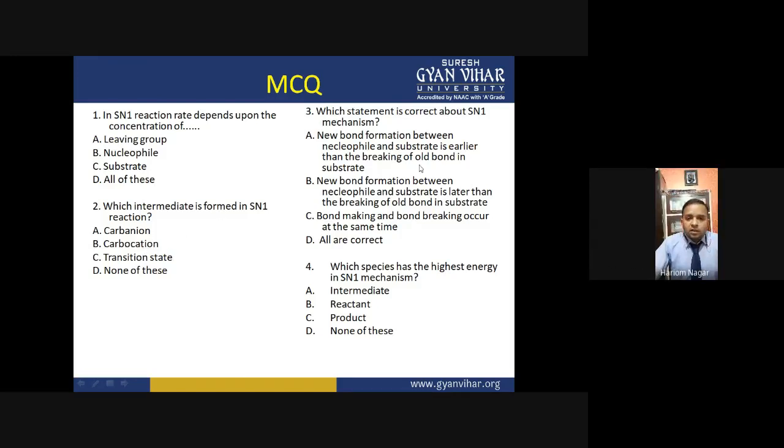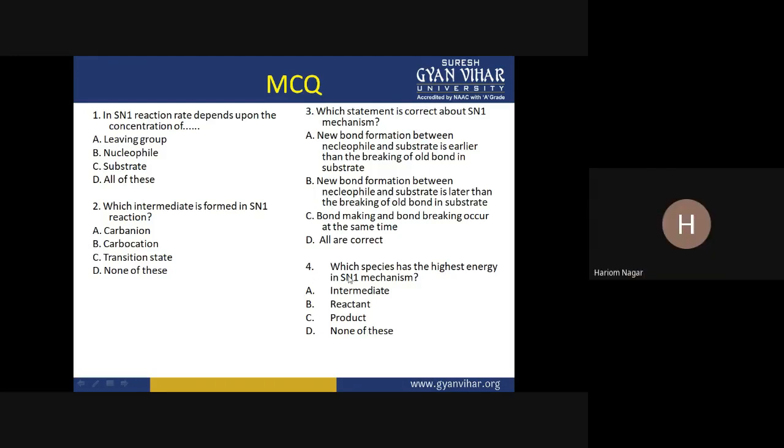So now question number 3. Which statement is correct about SN1 mechanism? The new bond formation between nucleophile and substrate is earlier than the breaking of old bond in substrate. No. In the SN1 mechanism, there is first breaking of the bond and then formation of the bond between nucleophile and substrate molecule. So this is incorrect. New bond formation between nucleophile and substrate is later than the breaking of the old bond in substrate. That is correct. So B option is the correct option.